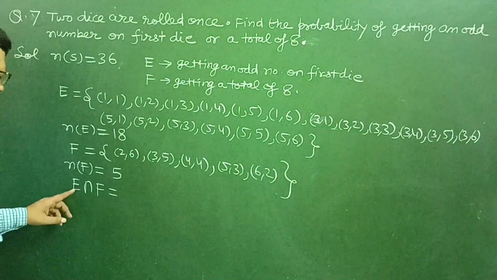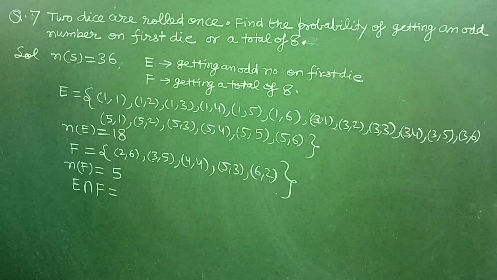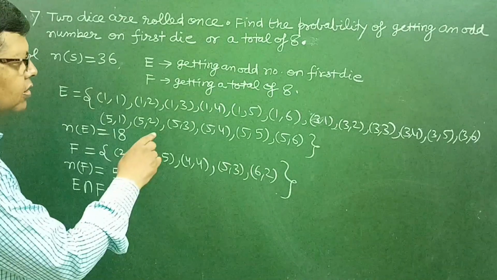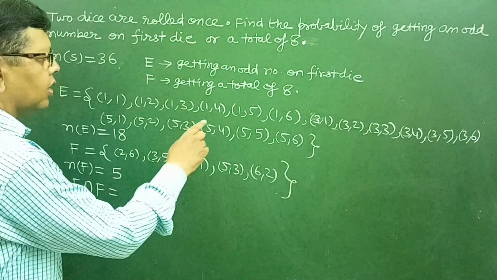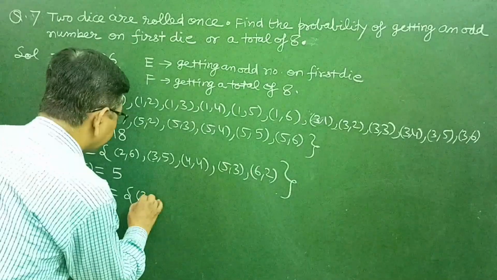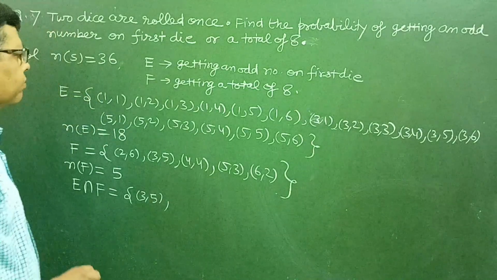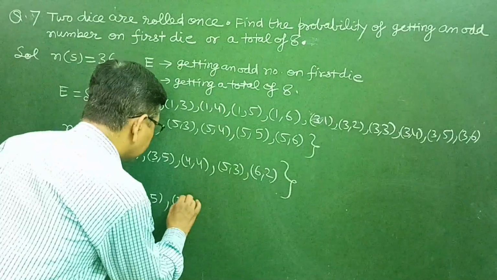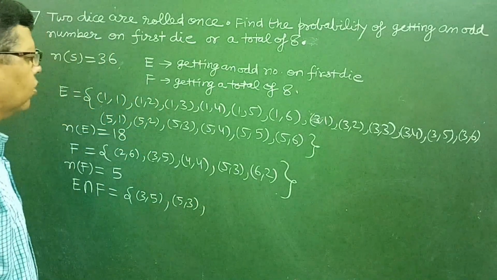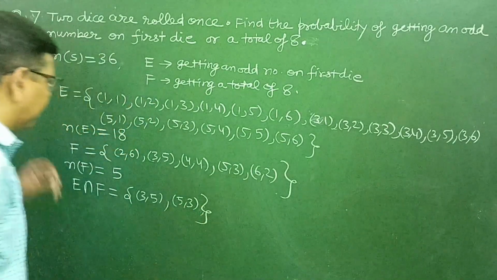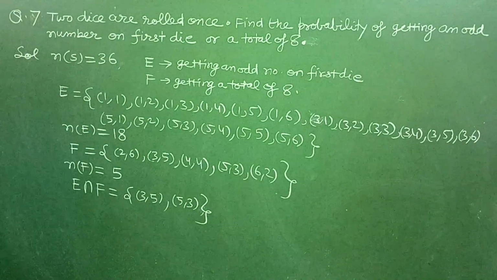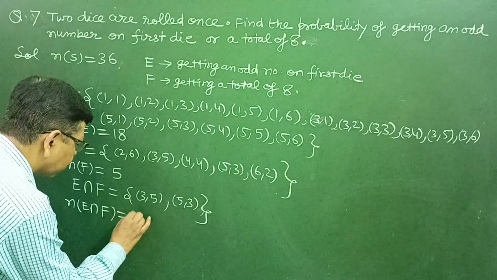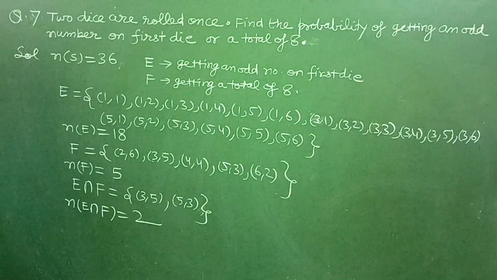So in that formula we will require the value of E intersection F. E intersection F: (2,6) is not there, (3,5) is there, (4,4) is not there, (5,3) is there, and (6,2) is also not there. So the only common elements are (3,5) and (5,3). So E intersection F consists of only 2 elements.